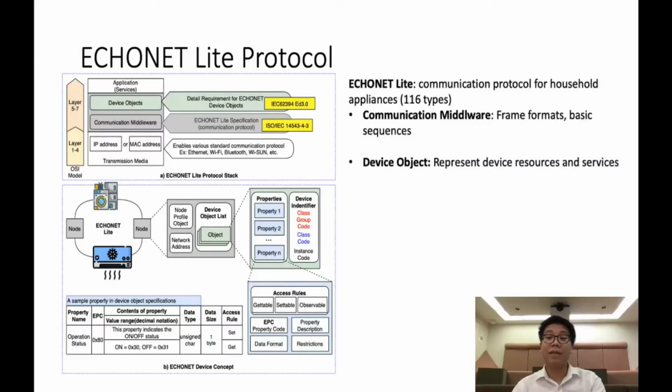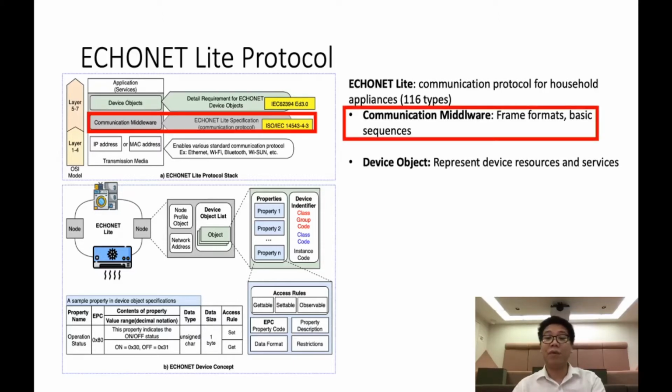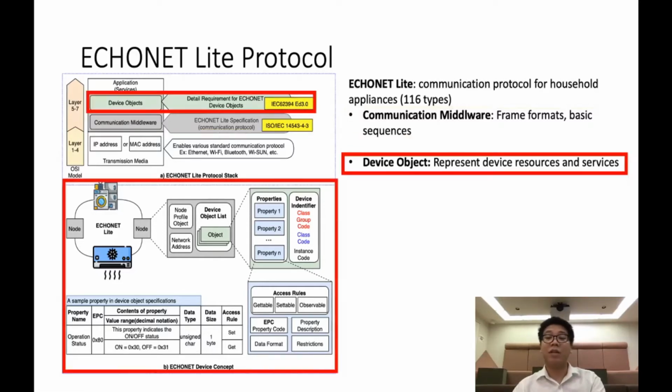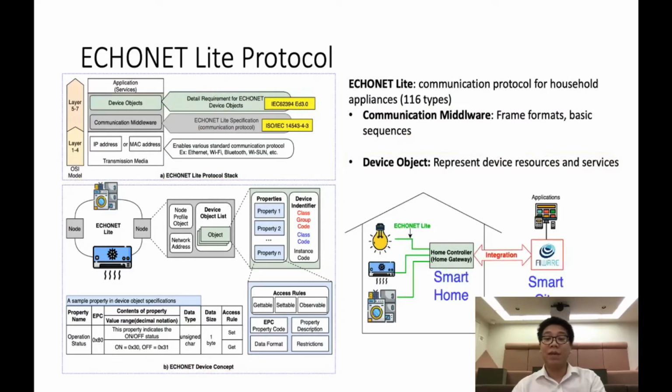Next, let's talk about the ECHONET Lite protocol. ECHONET Lite is the communication protocol for most home appliances in Japan. In the latest specification, ECHONET Lite supports 116 types of different appliances. The ECHONET Lite specification has two parts. The communication middleware provides the frame formats and basic sequences for communications. Device objects are logical representations of physical devices. The objective of this paper is to integrate the smart home environment into a smart city service platform.